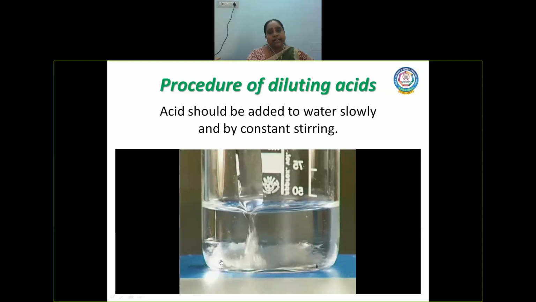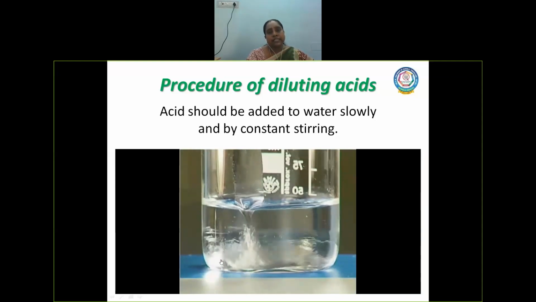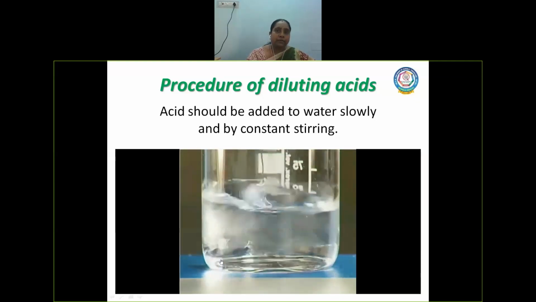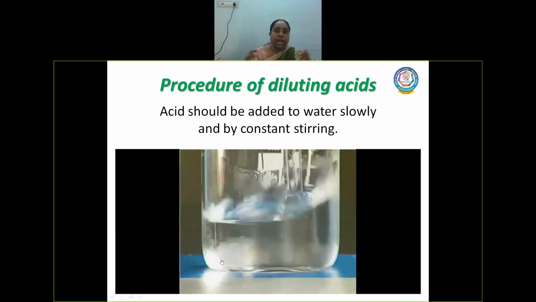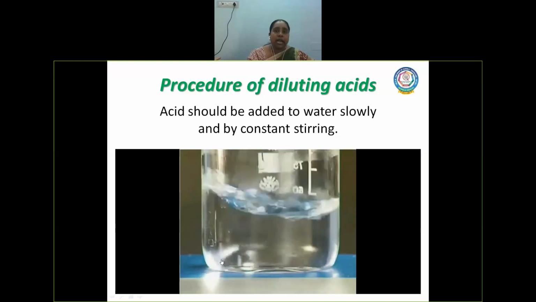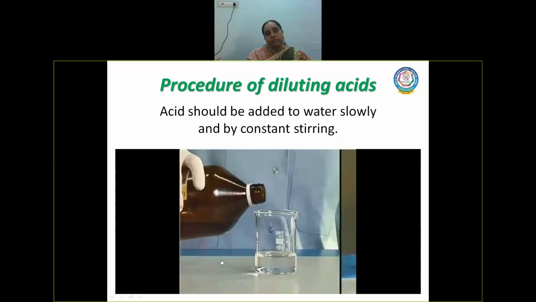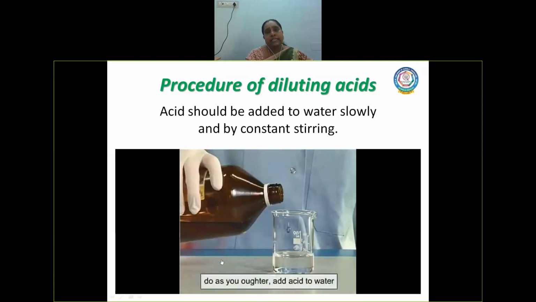Now after adding, it has to be stirred continuously so that we can avoid the splash out of acid from the beaker. When we add acid, it will generate more heat. If we are not stirring the contents properly, then the test tube may sometimes break, and the beakers which we are using to dilute the acids will just break.